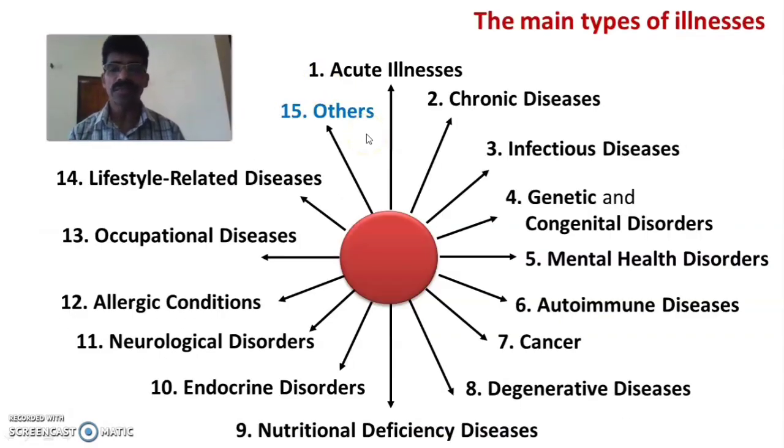So there are many such classifications or categories of illness according to their cause, origin, course of disease, duration, severity, etc. Today we have discussed the main types or categories of diseases: acute illnesses, chronic diseases, infectious diseases, genetic and congenital disorders, mental health disorders, autoimmune diseases, cancers, degenerative diseases, nutritional deficiency diseases, endocrine disorders, neurological disorders, allergic conditions, occupational diseases and lifestyle related diseases.